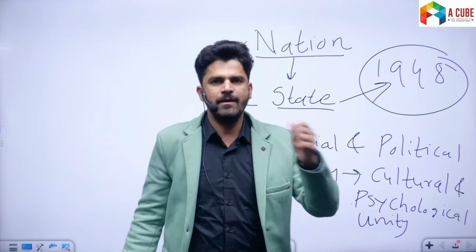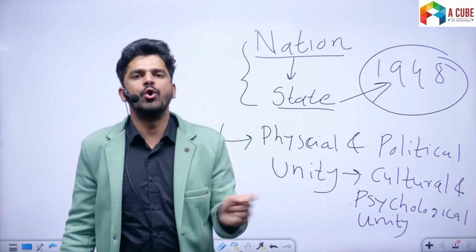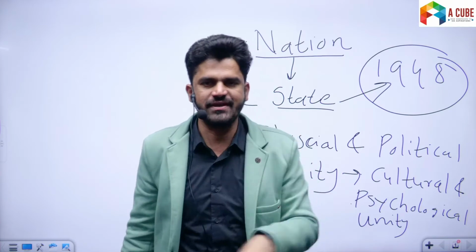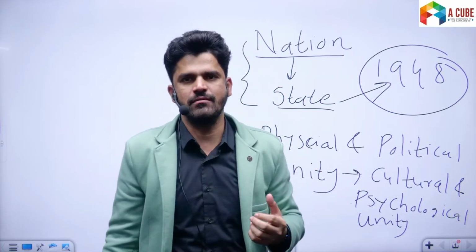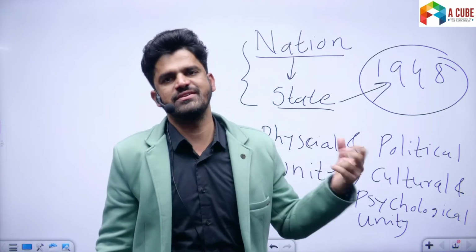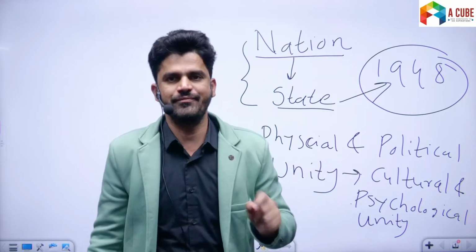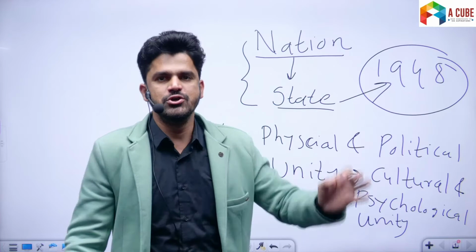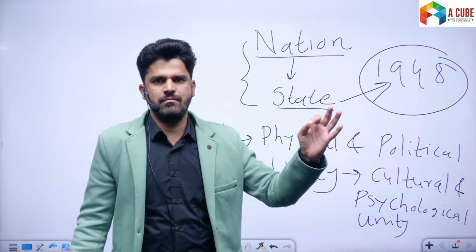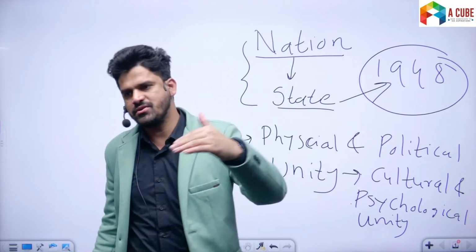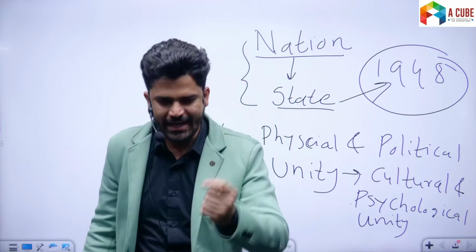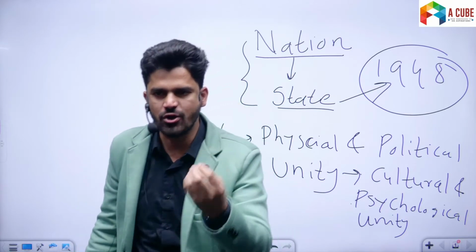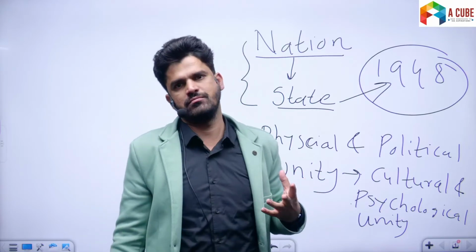So a nation becomes a state only after it has a fixed territory and the other elements of the state, like sovereignty, population, fixed territory, government. Then only the nation becomes the state. So nation is transformed into state through gaining statehood, by achieving sovereignty, and so on.